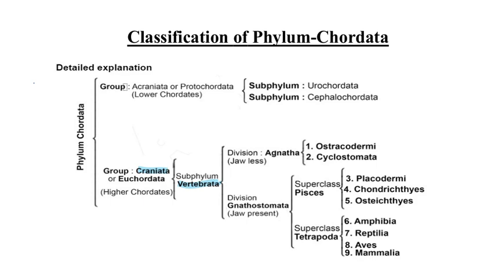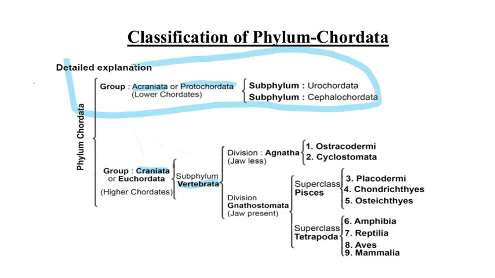So in the last lecture we discussed group A Craniata or Protochordata, which includes the fishes which don't have a brain box. Craniata means the brain box, and the A represents the absence of the brain box. हमने ये वाला टॉपिक ग्रुप ए क्रेनेटा लास्ट लेक्चर में डिस्कस कर लिया था. And today we are going to discuss the Craniata or Subphylum Vertebrata.